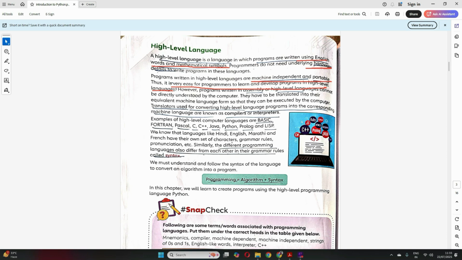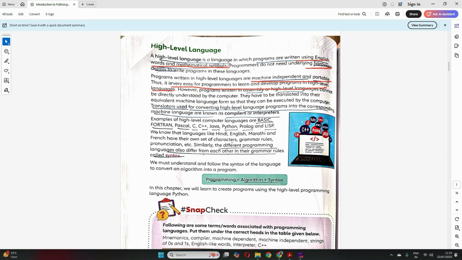Clear? But high level language is not directly understood by computers. Because a computer is an electronic device, it understands zeros and ones only, right? It does not understand anything written in English or mathematical symbols. But in high level language we use English words and mathematical symbols.